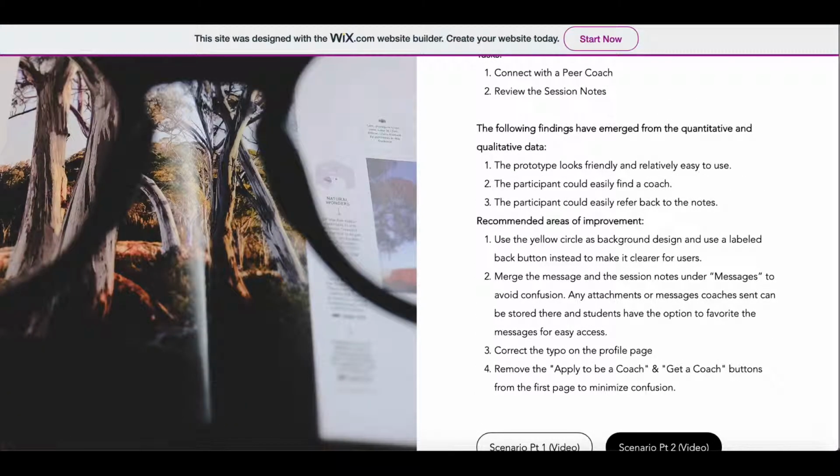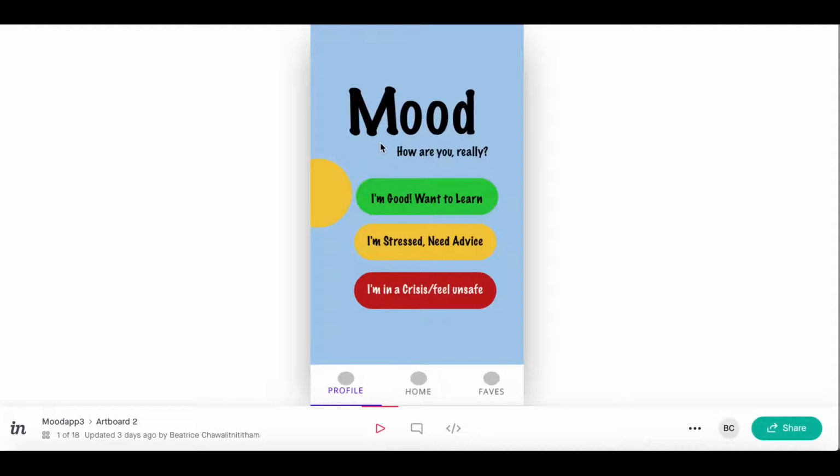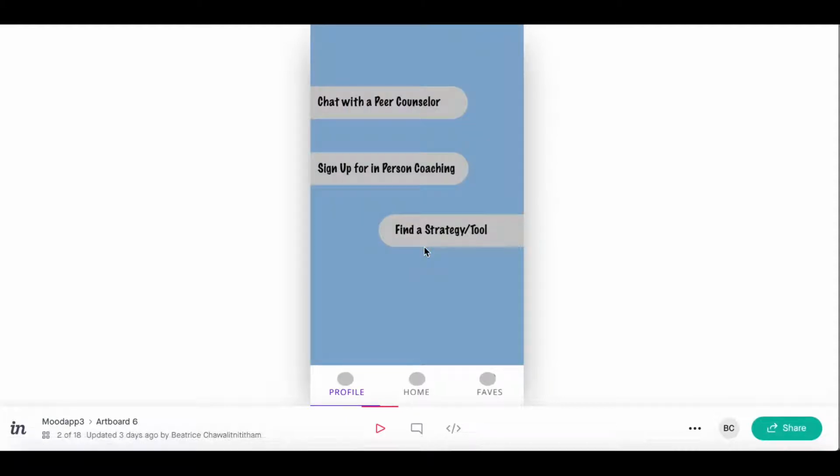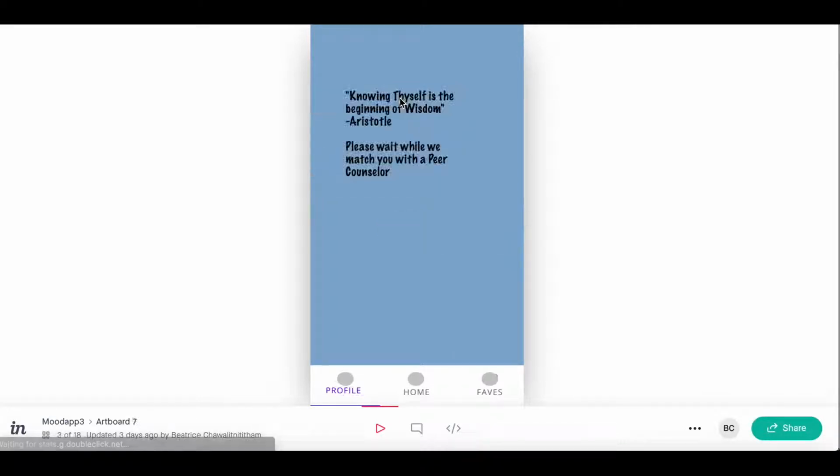I want to demo you the actual final result and then go back to the user testing to tell you where the issues are. So here with Sophia, we're going to actually do Anna's case, where she's struggling with an essay and stressed out and can't think properly. Anna opens the app and sees this button and presses it because she needs help now, but she's not in a crisis. She then chooses to chat with a peer counselor because of the timely manner, like it could help solve problems for her, and then she's met with this waiting screen.